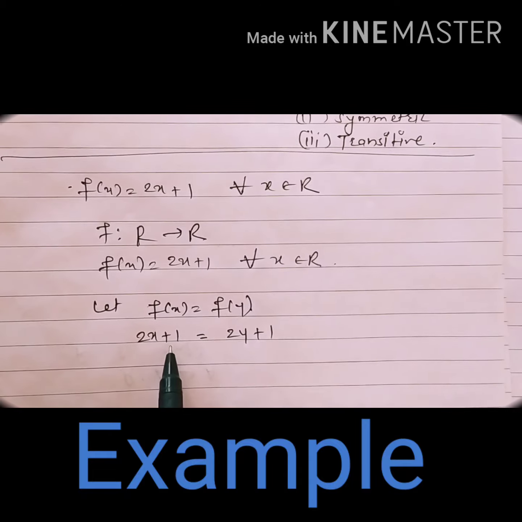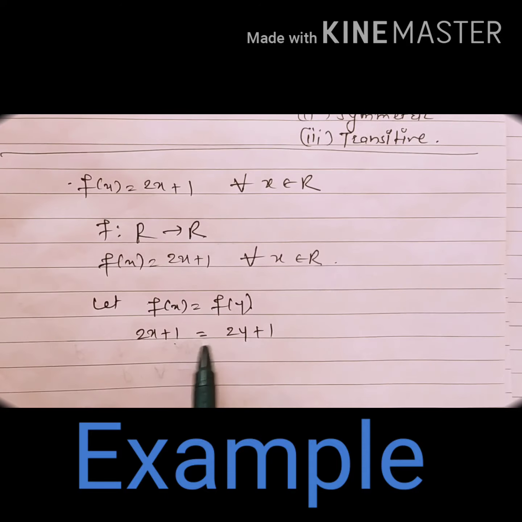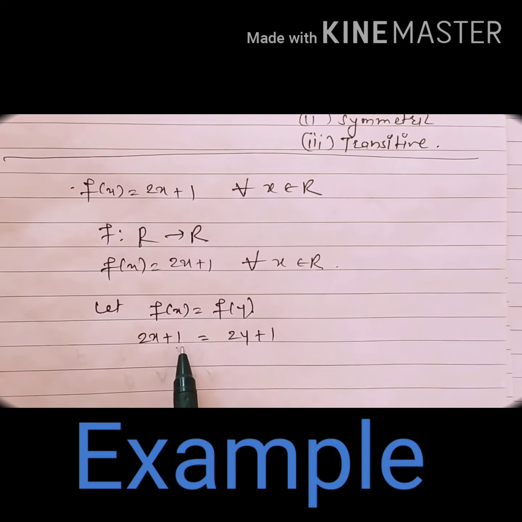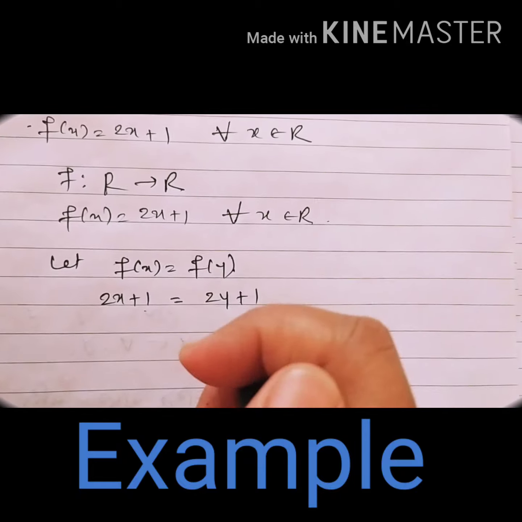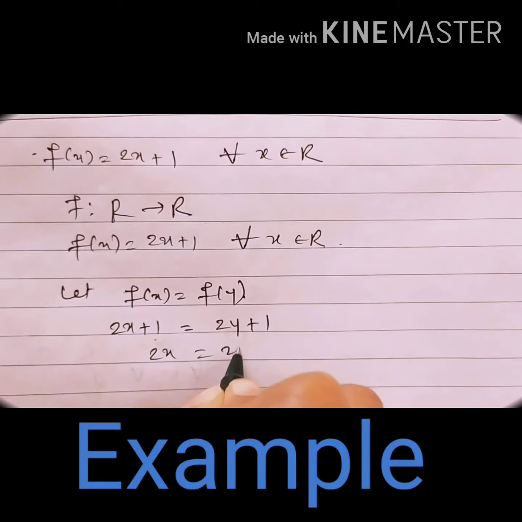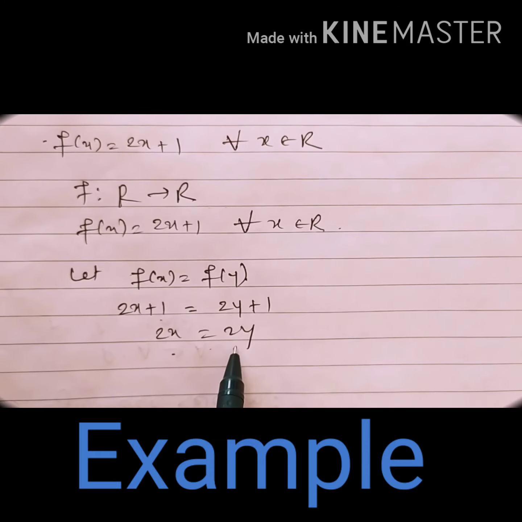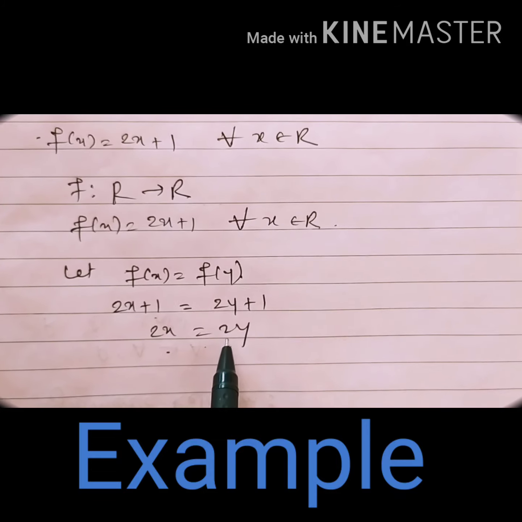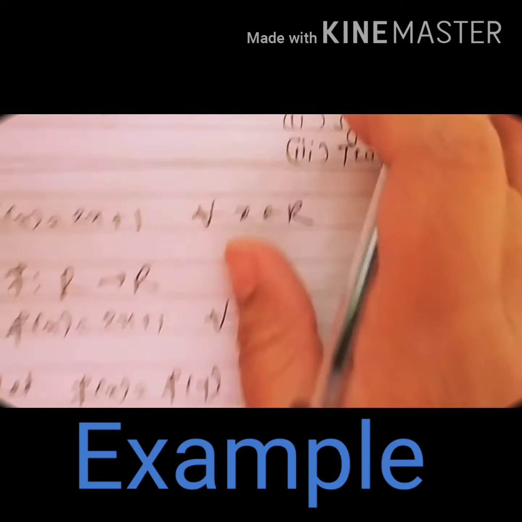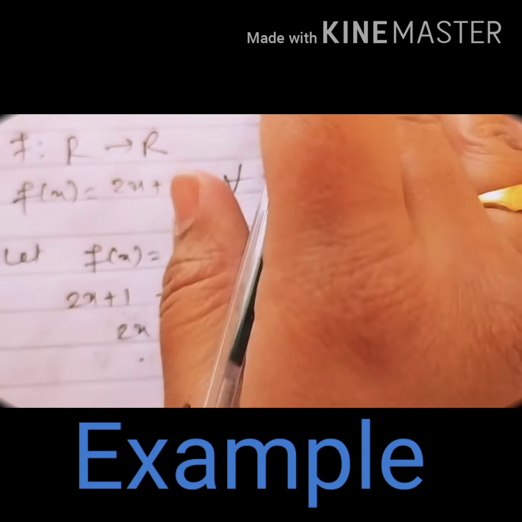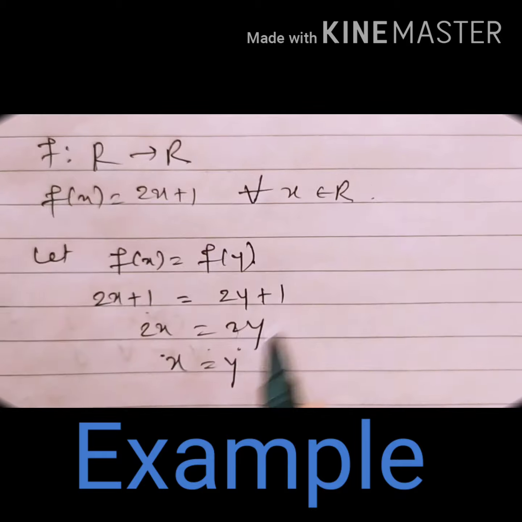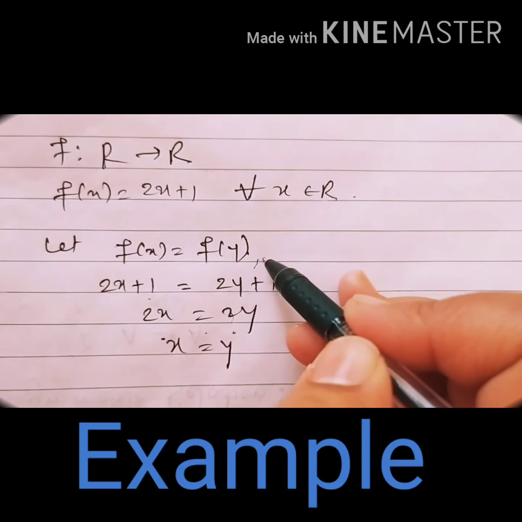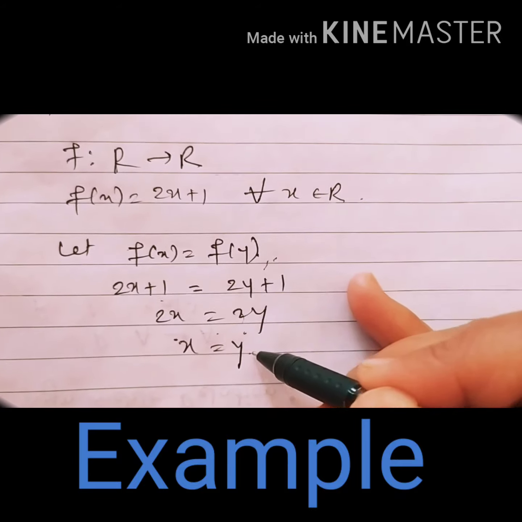Now can we cancel 1 and 1? 1 minus 1, you can take this one to this side, 1 minus 1 will be 0. What will you get here? 2x equals 2y. 2 is a non-zero number. So can we divide by 2 on both the sides? Okay. So if we divide both the sides by 2, you will get x equal to y. So by considering f(x) equals f(y), we are getting x equal to y.